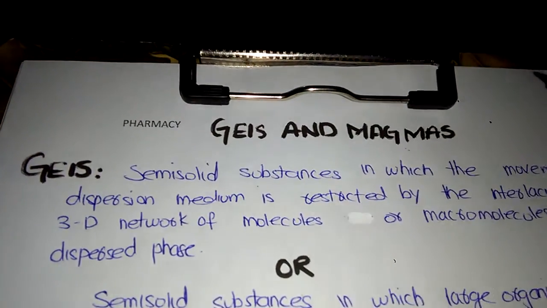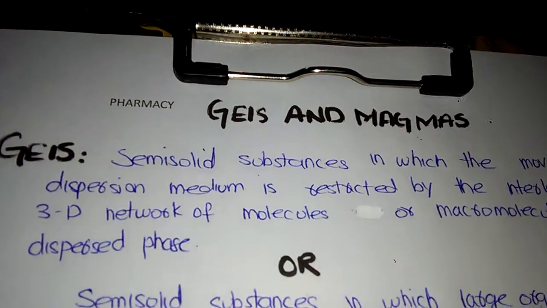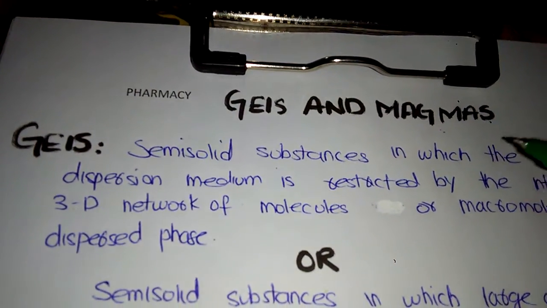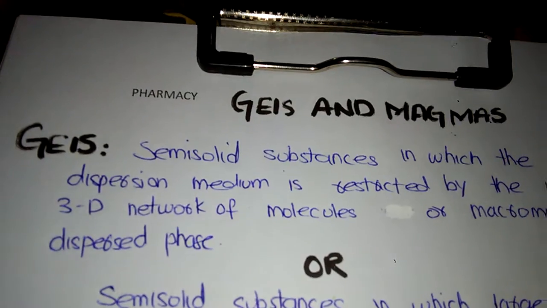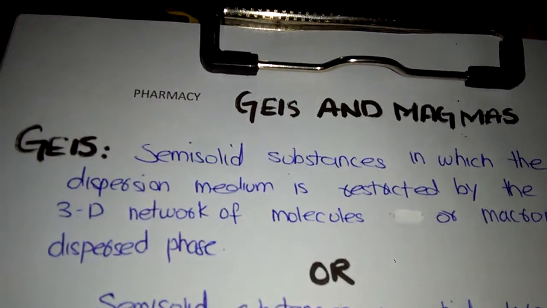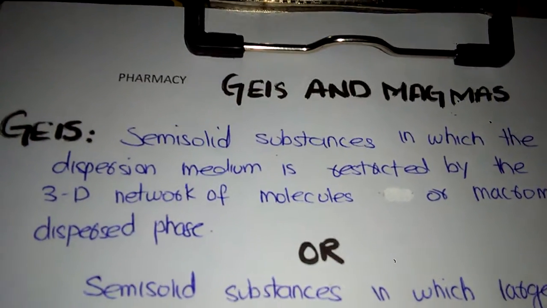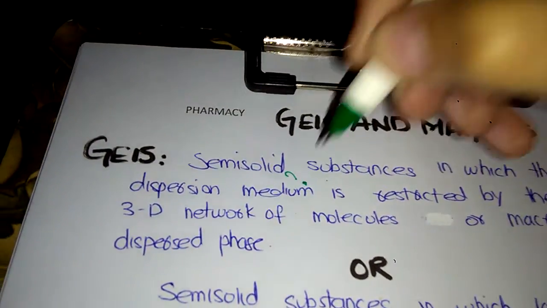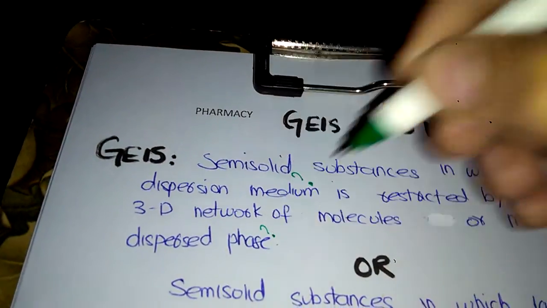Today we are going to talk about gels and magmas. Gels are semi-solid substances in which the movement of the dispersion medium is restricted by the interlacing 3D network of molecules or macromolecules of the dispersed phase. Now, what is dispersion medium and what is dispersed phase?